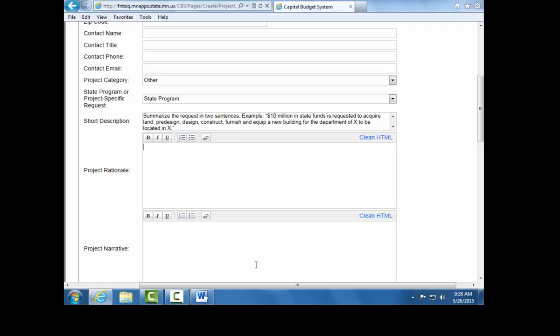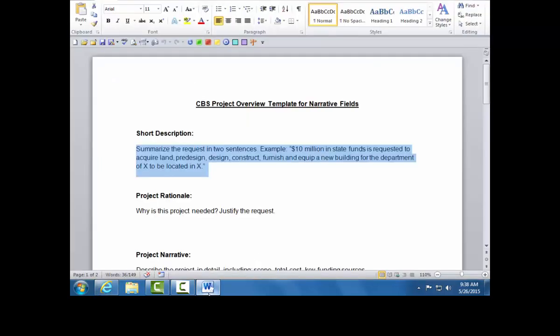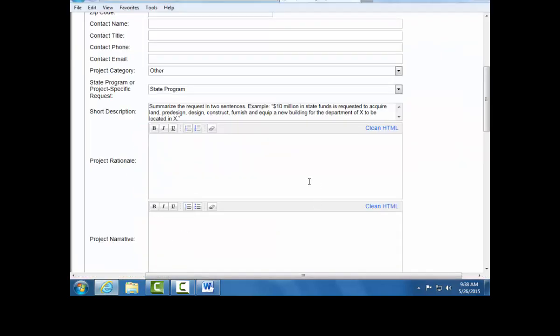The project rationale, project narrative, and other considerations fields are all rich text fields. In the project rationale field, please describe why the project is needed and justify this capital budget request. Again, you may highlight, press Ctrl-C and Ctrl-V to paste your text into the capital budget system request.